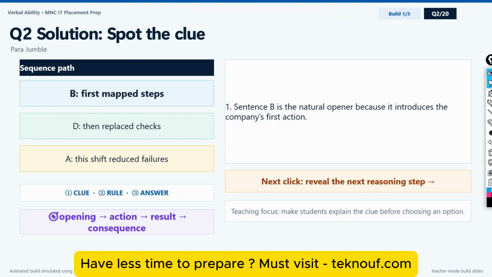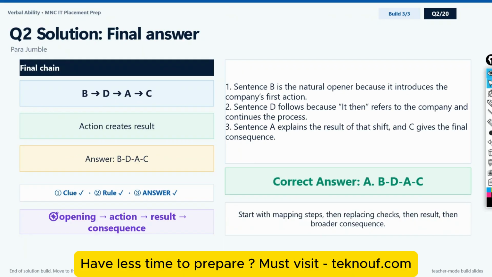Now the action is then replace checks. This was mentioned in D, and the result is this shift reduced failures. So this is the thing you have to know. Whenever you know the logic, you know the shortcuts, then you can easily assume the answer. Okay, opening, action, result, and consequence.